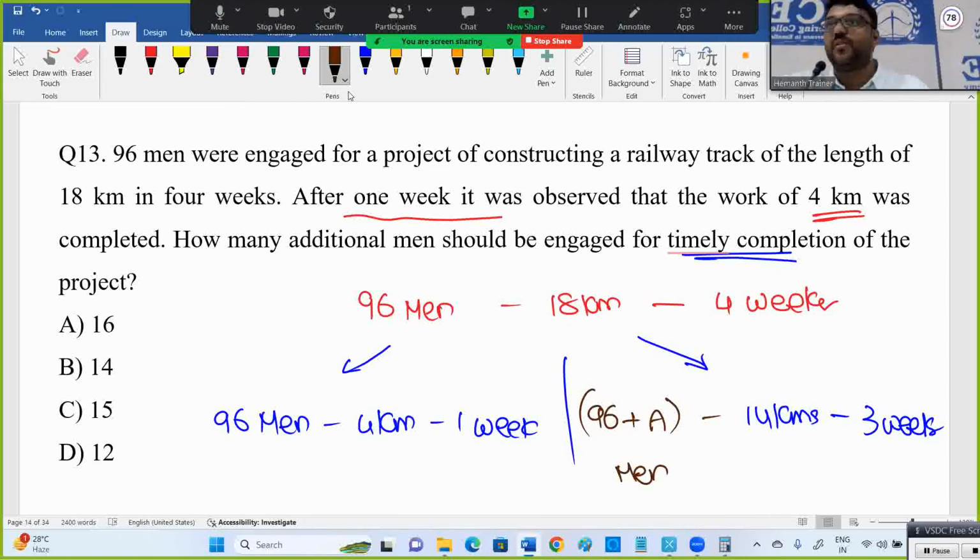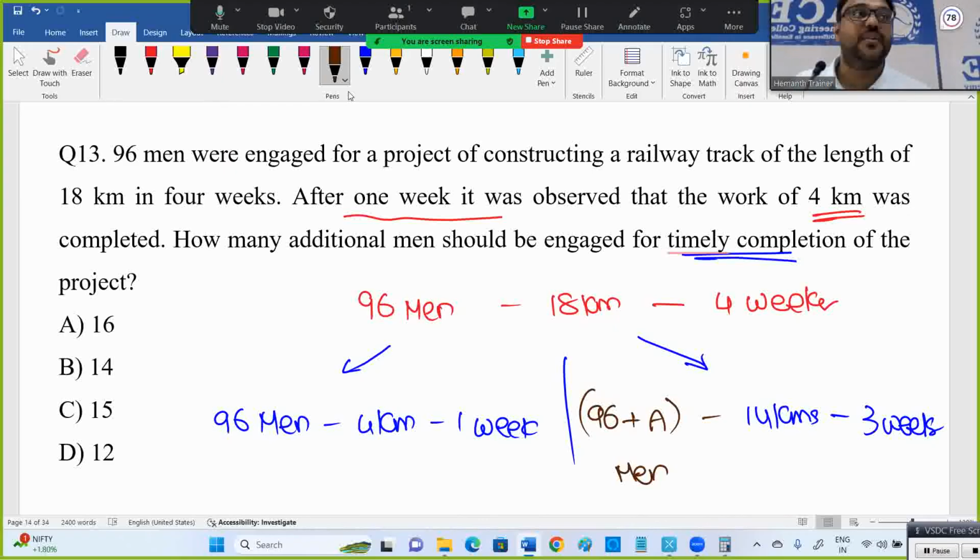See, their estimation is something initially, but with 96 men, work is not going to complete on time. Timely completion is not there because 1 week, as per their estimation, 4.5 kilometers should be done, but 4 kilometers only completed. So it will be not complete on time. So now, after 1 week, they realized and they're asking to increase the people.